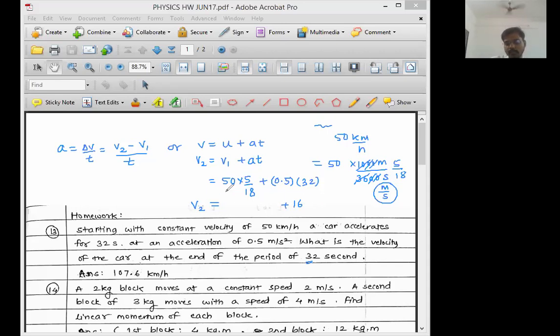Now you can do this calculation because this calculation is required to find out the final answer V2 here. Or you can even keep it as it is, because this answer is in which unit? Reply to me in the chat box. Let me check how many of you can answer this. This final answer.